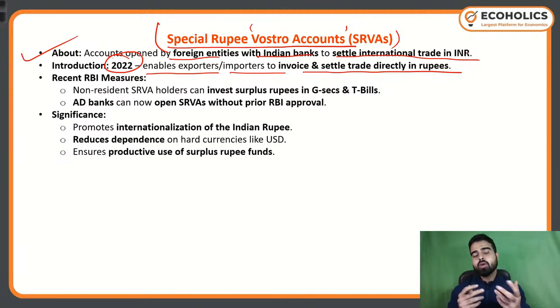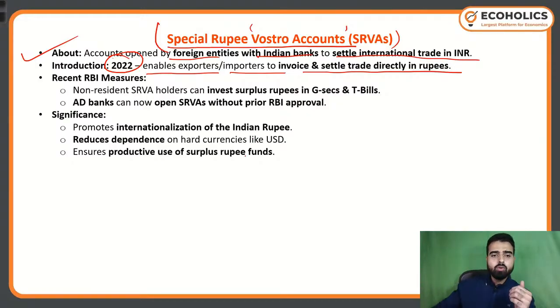Now, see, it is quite easy. How will it become easy? For example, we exported something. So now Indians are the seller. We exported something to the US. The US is the buyer. Being a buyer, the US will be required to pay, right? Whatever the worth of that thing that we have exported, the US will be giving it back. So how will they be doing it? They will deposit the amount in their special rupee Vostro account, and then from that account we will get our selling amount in Indian rupees.